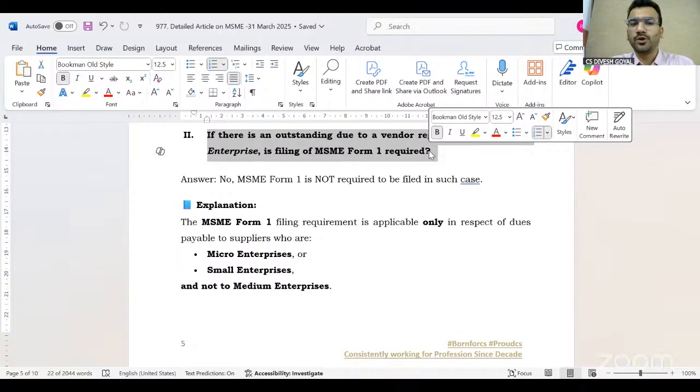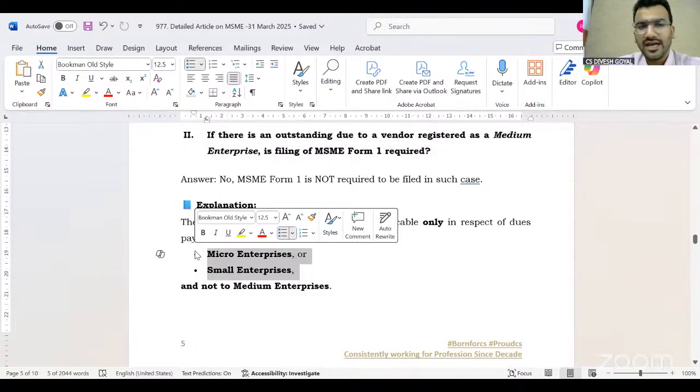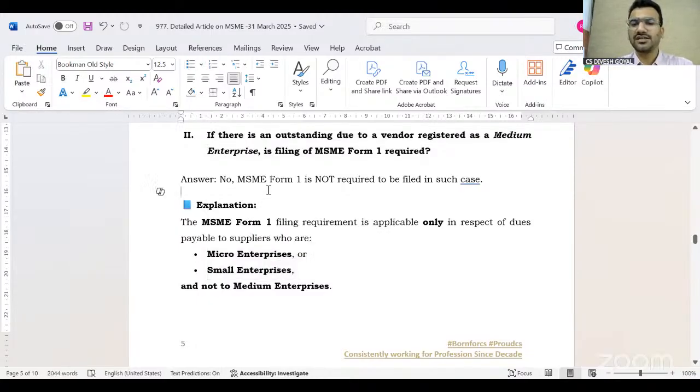Same, they don't have the benefit under the MSME 1 form. So the MSME 1 form shall be filed only for two types of vendors, micro and small. If your vendor is registered under MSME, but registered under the medium category, then you don't have to file the MSME 1 for that vendor. It means the detail of that vendor shall not be mentioned under the MSME 1 form.